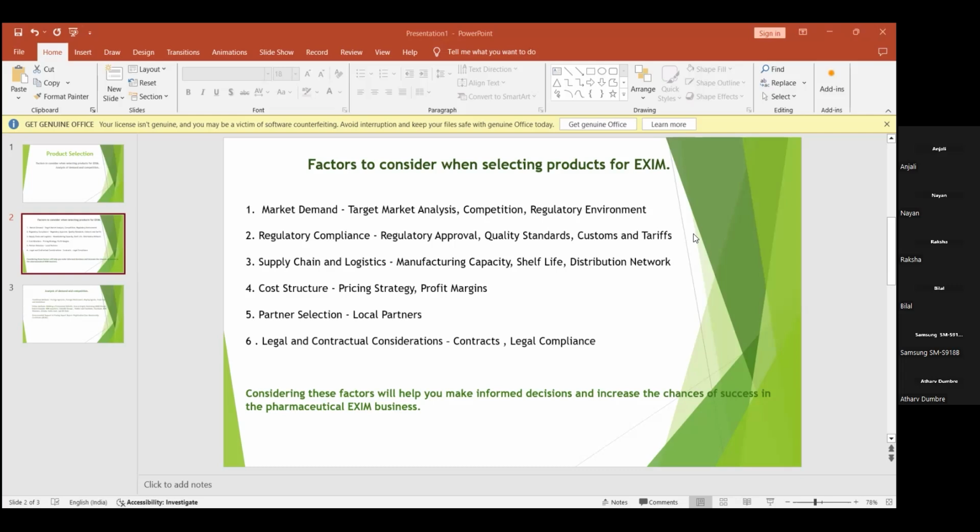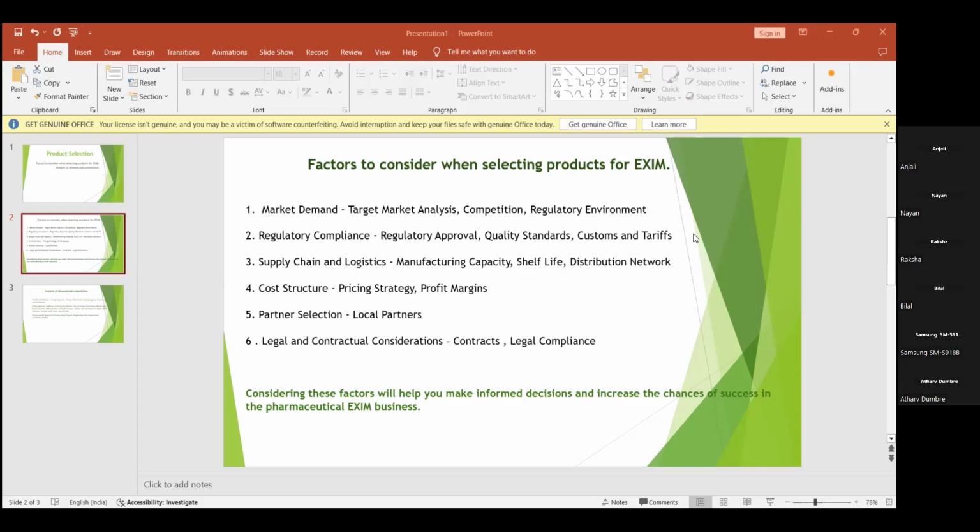And also, after manufacturing and shelf life, comes the distribution network. Here, the distribution network covers which market they are targeting, and it includes warehousing and last-mile delivery. For example, if any product has been manufactured in one factory, it moves to the distribution warehouse.